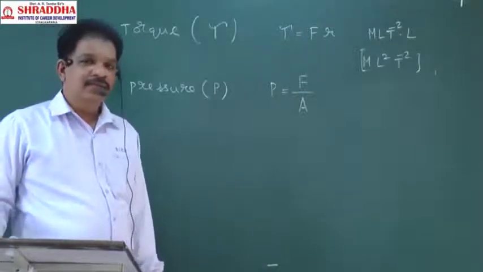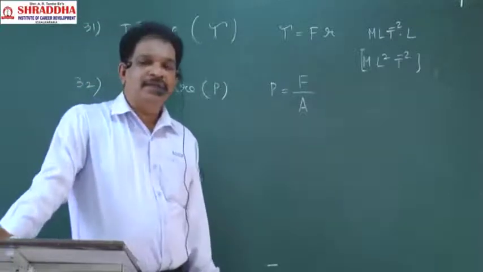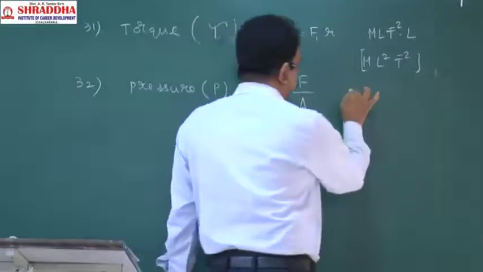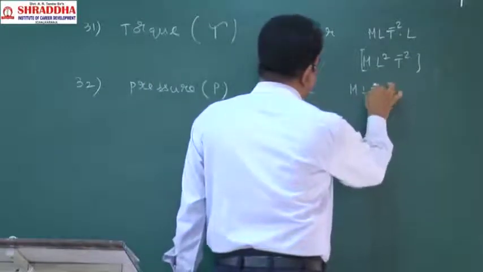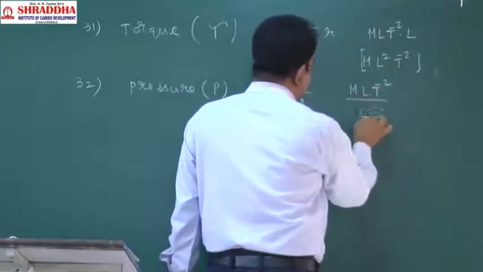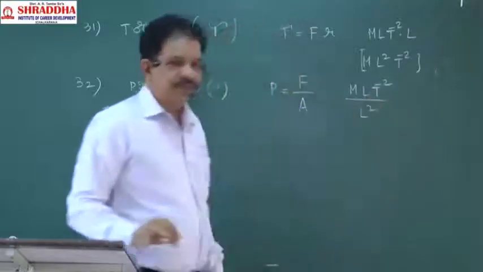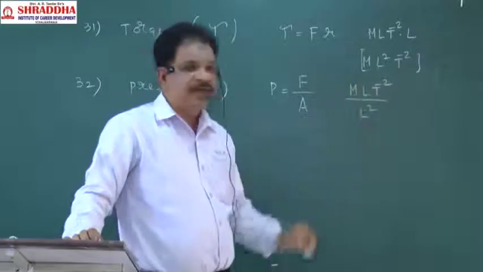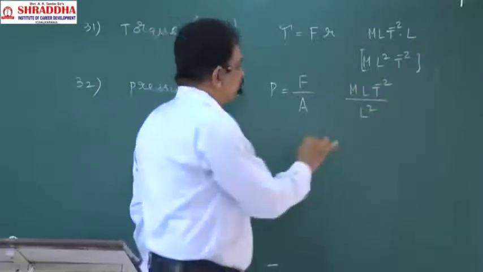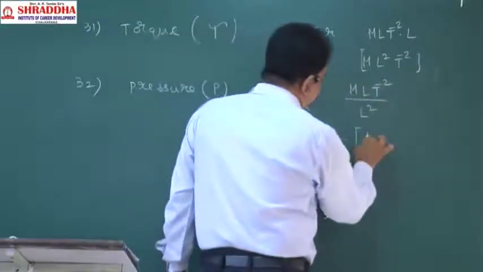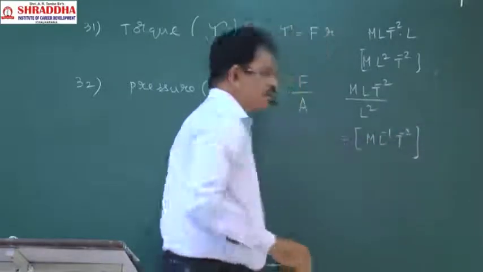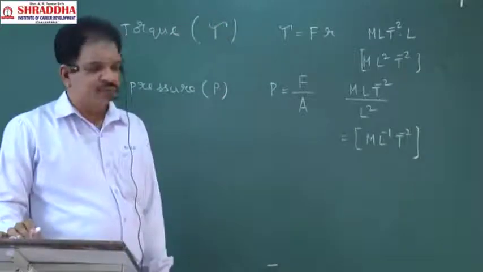Write down, then tell me the dimensional formula. Force is M L T power minus 2. Area is L square. So L power minus 2, 1 minus 2 means minus 1. So this value is M L power minus 1 T power minus 2.